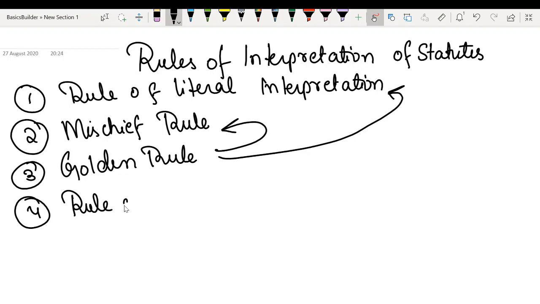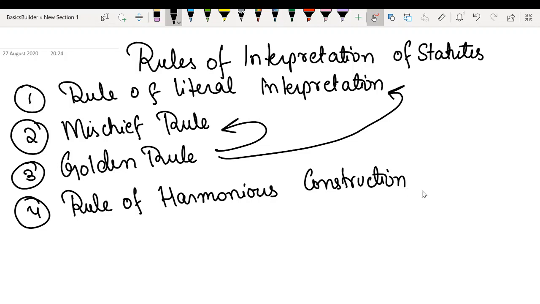The next rule is rule of harmonious construction. In this rule, the entire statute must be read as one, including the parts. Nothing should be left out. If any part is inconsistent, then that part must be ignored.